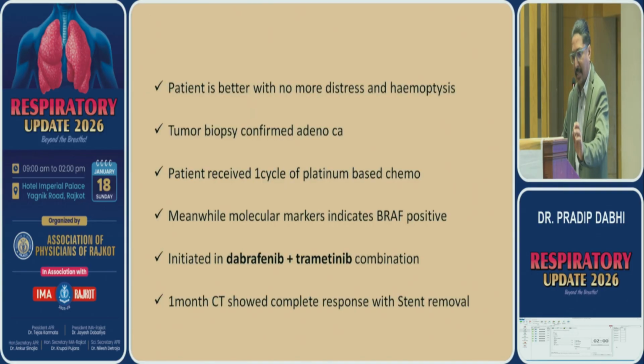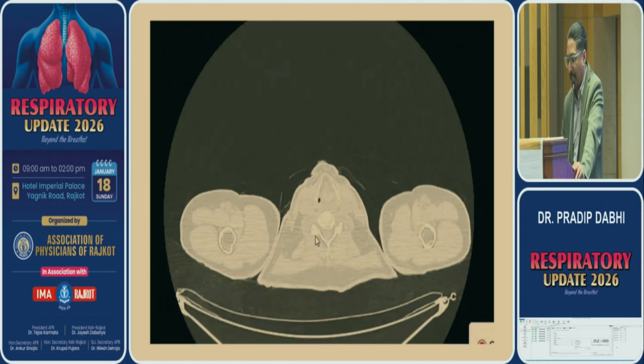He received first cycle of chemo. And meanwhile, molecular marker came as BRAF positive. So BRAF, there is a treatment which is called Dabrafenib and Trametinib. So we initiated our oncology on this treatment. 1 month follow-up, you just see the CT scan.